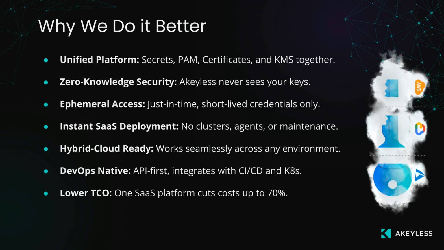At its core is a zero-knowledge vaultless architecture, powered by patented distributed fragments cryptography, which ensures that no one, not even Akeyless, can access customer keys or credentials. With ephemeral, just-in-time access, Akeyless eliminates standing privileges entirely, issuing dynamic, short-lived credentials for humans, machines, and even AI agents. Instant SaaS deployment means there's no infrastructure, clusters, or agents to maintain, allowing enterprises to deploy globally in days, not months.